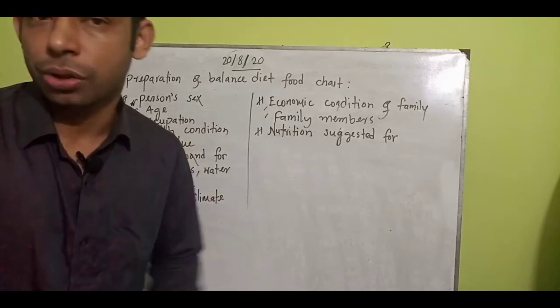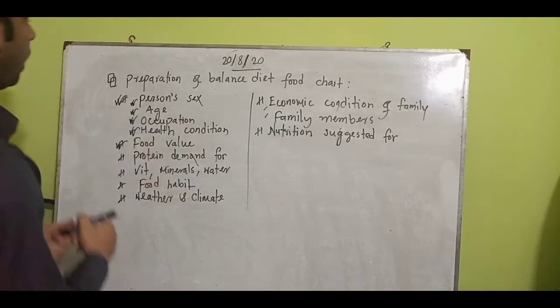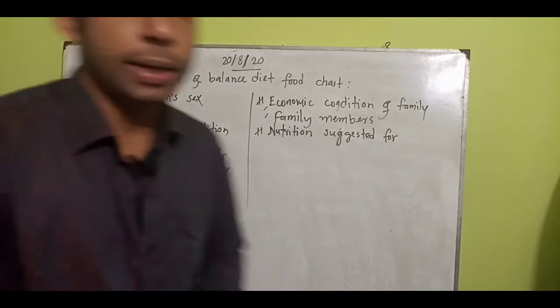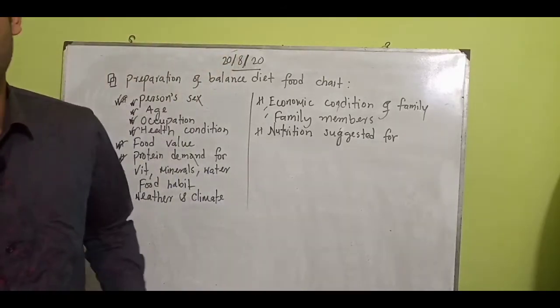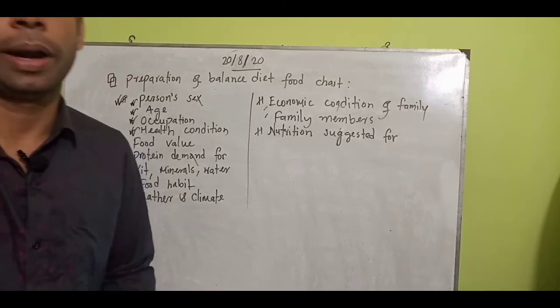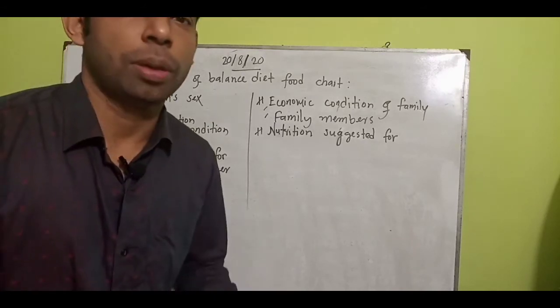So to make sure the balanced diet chart, food value is counted, very important. And protein demand, of course, we know that not all the time is food energy important. From childhood, or from the child age to any stage, it is needed to build up the body and make sure the bone is strengthened.